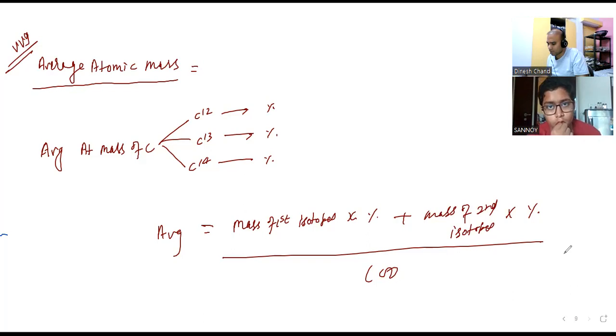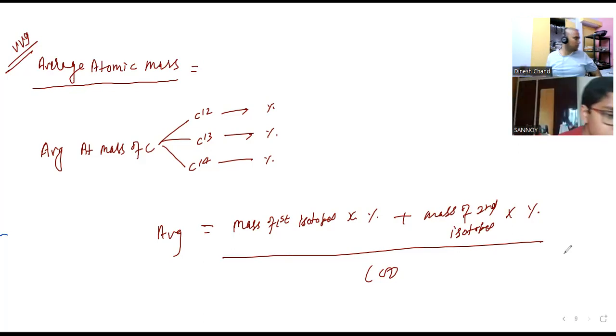In NCERT itself there are 2, 3 problems they have given. Have you checked that one?